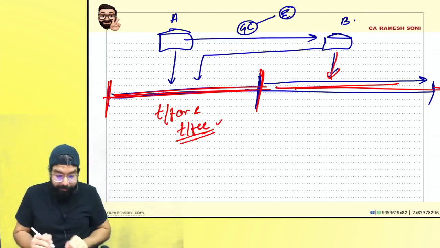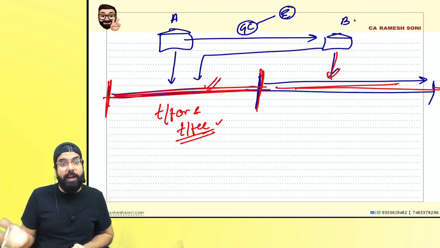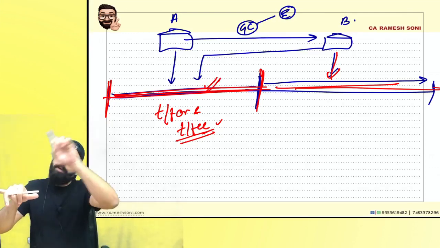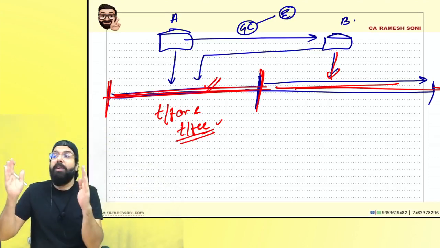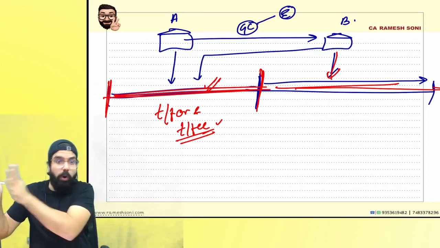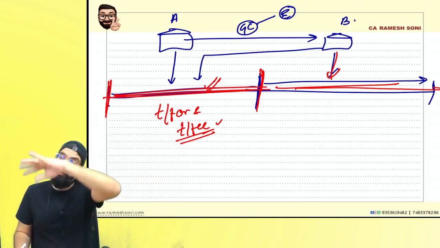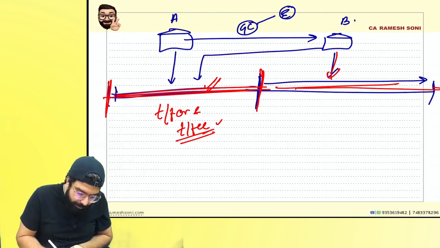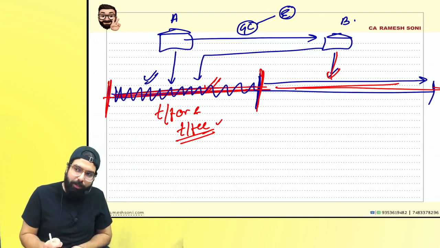So, sir, if any GST liability is there, tax, interest, penalty, any liability, might be demand order was given before, or might be demand order is given after, but it should be a liability of the period before transfer. Then who will be liable? Both will be liable. Might be demand order is given after, but you have to see the period. This period's liability, even if determined before the date of transfer, demand order given, then also who will be liable?